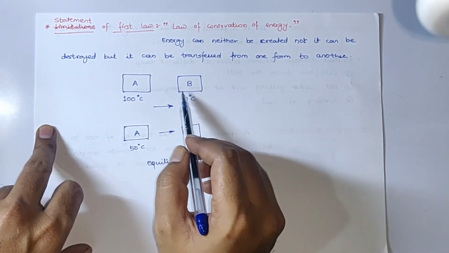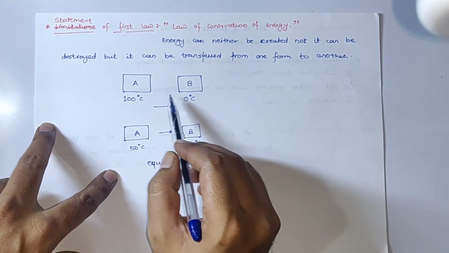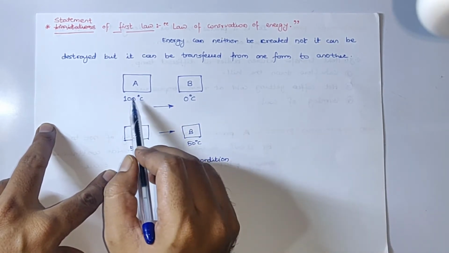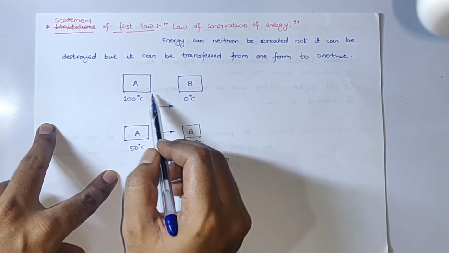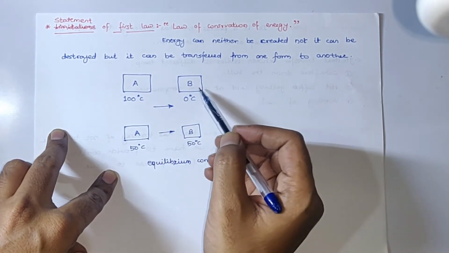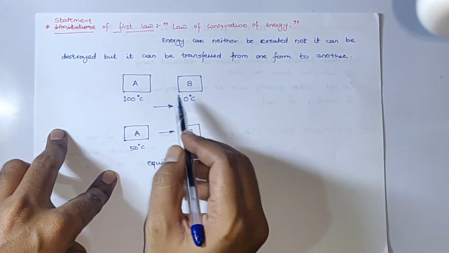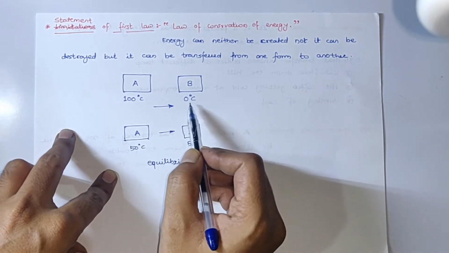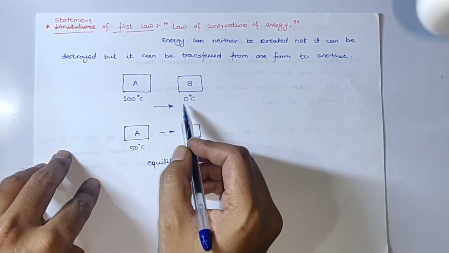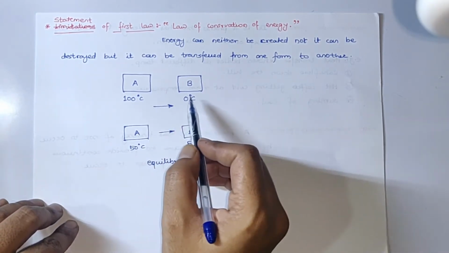If we bring these two systems in contact with each other, what will be the spontaneous process that will happen here? System A, as it is at higher temperature, will start releasing heat, and system B will absorb that heat. So heat will flow from system A to system B, and this process will be completely spontaneous, there is no need to perform any additional action. We don't have to do anything, as this process is spontaneous.